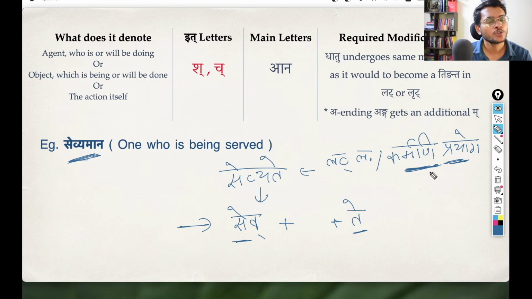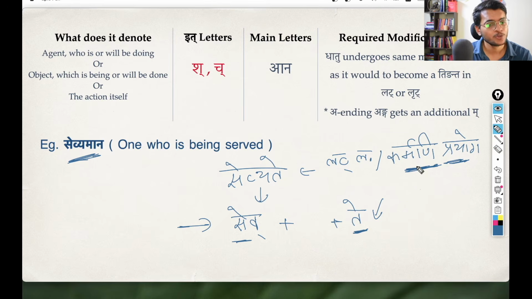So since it is going to take the atmanepadi form, we know the ting pratyaya is the te instead of that ti, which we generally use for the parasmepadi forms, right? Patati, patataha. So that ti is replaced with this te. And anyways, we are studying shanach pratyaya, and we already know that shanach pratyaya is used with atmanepadi dhatus only. So anyways, we were using this te, this ting pratyaya only.